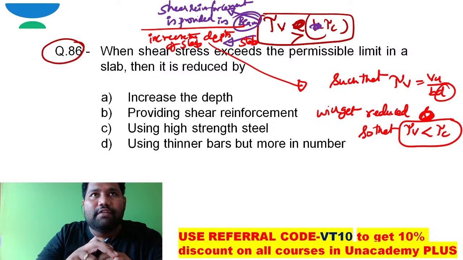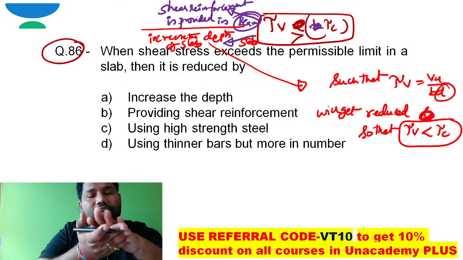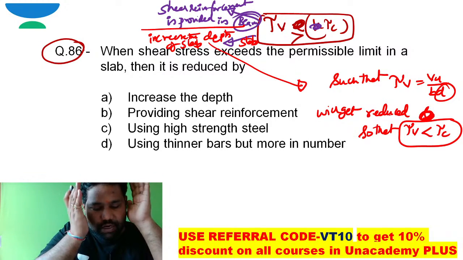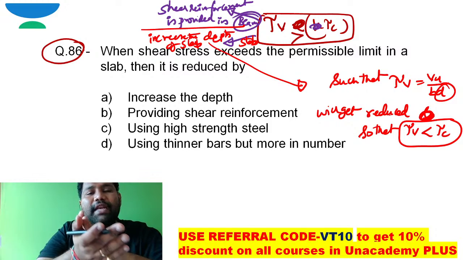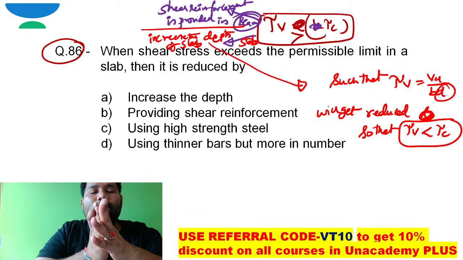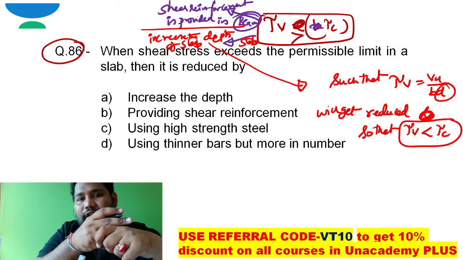Whenever a shear failure is possible, especially in slabs, to avoid it we need to increase the effective depth of the slab. In beams, we can avoid shear failure by providing shear reinforcement.